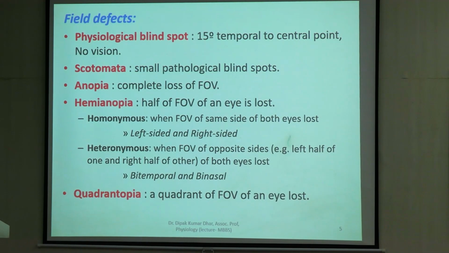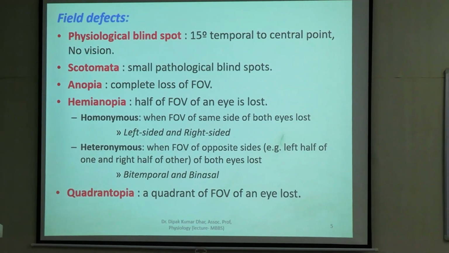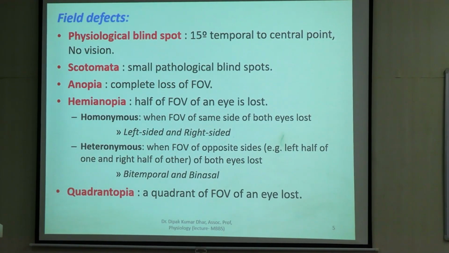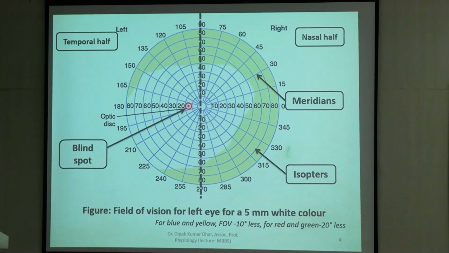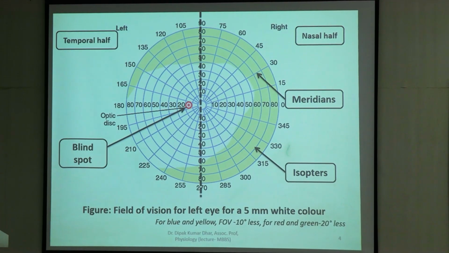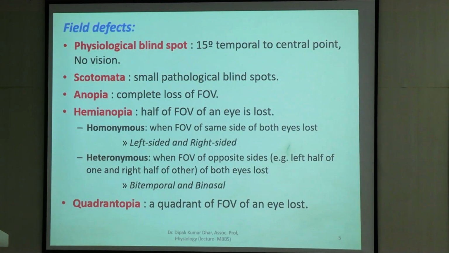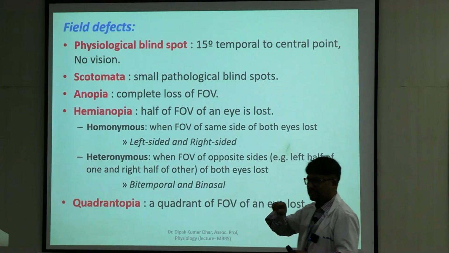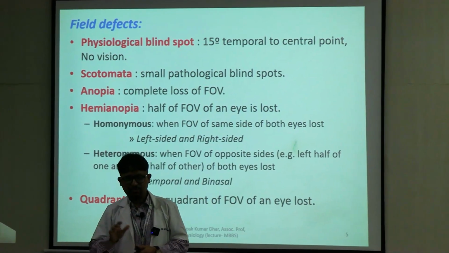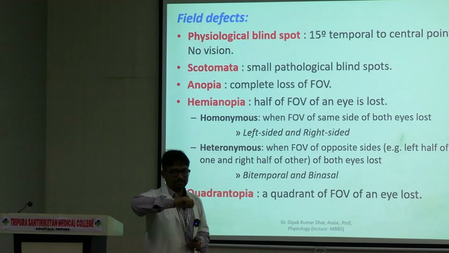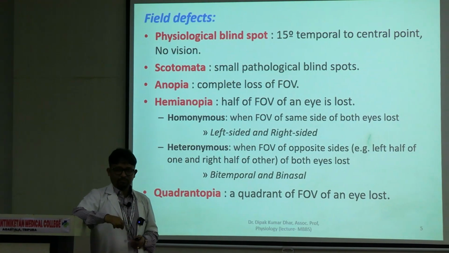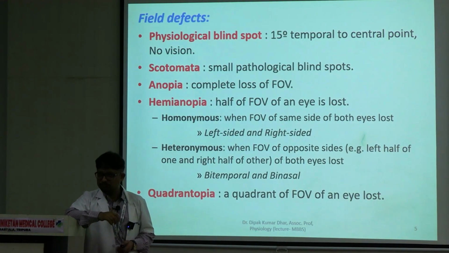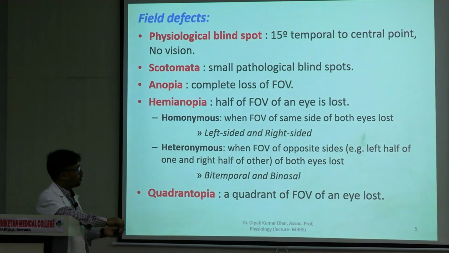Now there are some terms you have to know, right? These are technical terminology. Blind spot के बारे में talked already. Temporal field में around 15 degrees to the point of fixation we have the blind spot. This corresponds to the optic disc of the retina. Last class we have seen that optic disc के बराबर कोई receptors नहीं है. So that's why this is the blind spot. If an object is inadvertently placed at that point, that particular object will not be perceived, right? So there is no vision. So this is a normal thing.